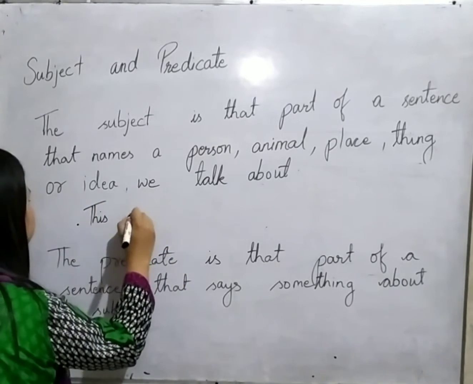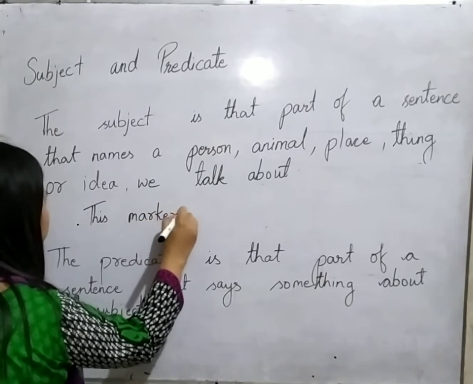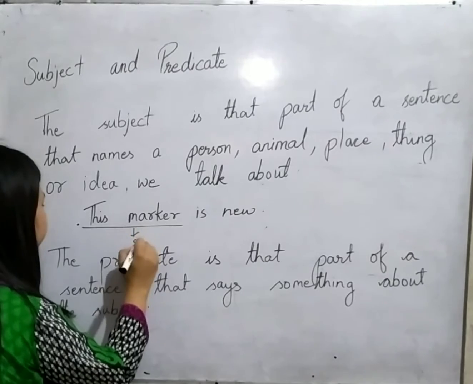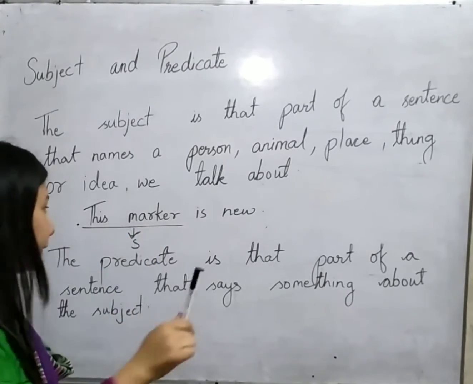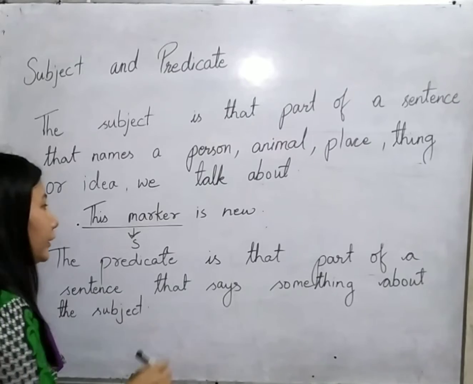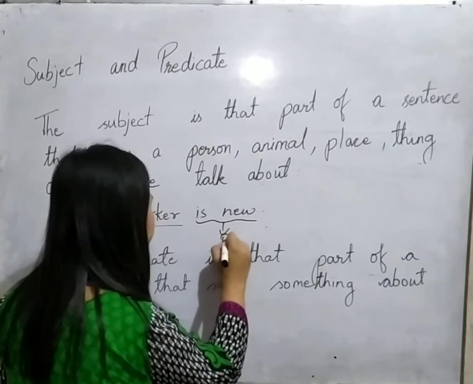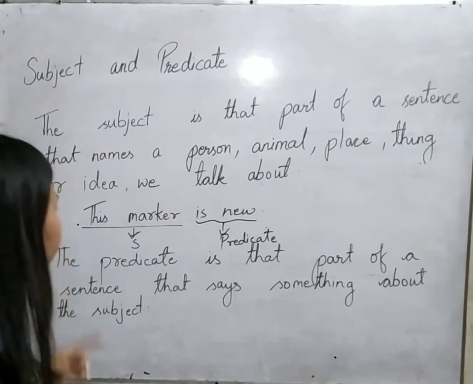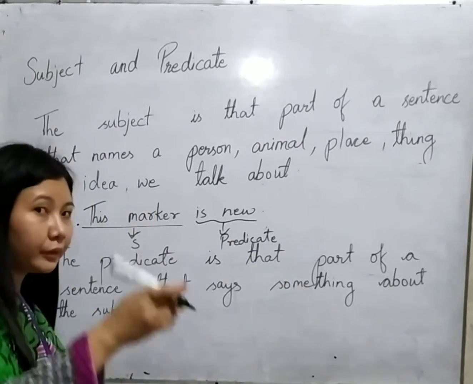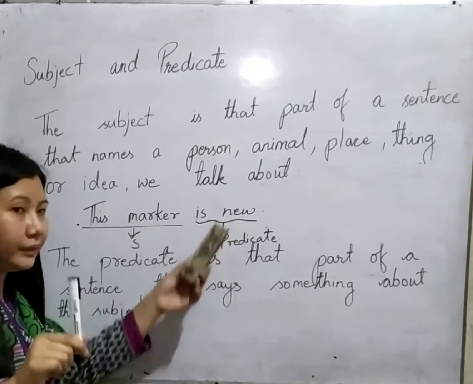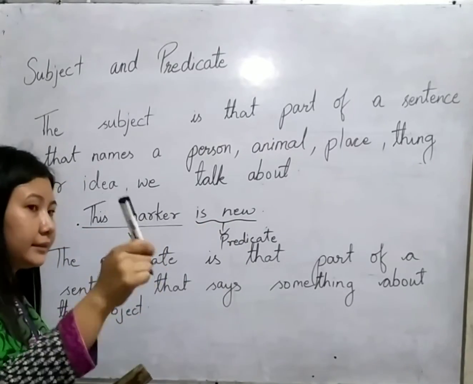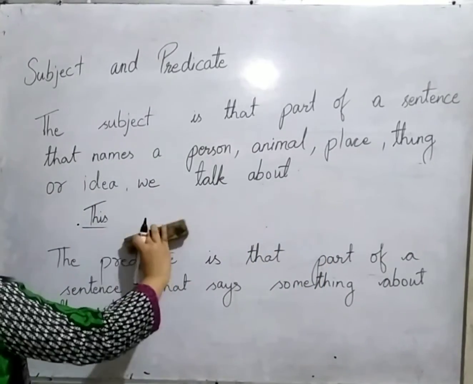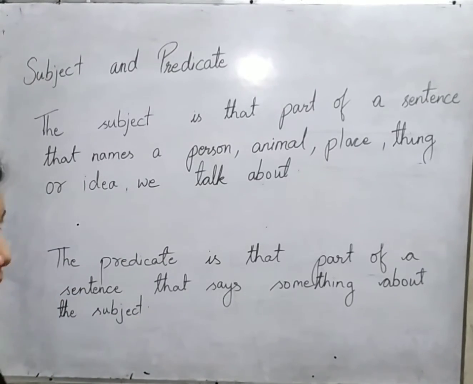This marker is new. So you can see over here, this marker is the subject of the sentence. I am talking about the marker in this sentence. So this marker is the subject, and the remaining word, "is new", is the predicate. I hope you are understanding. So this marker is new. This "new" is telling me that it was bought recently.